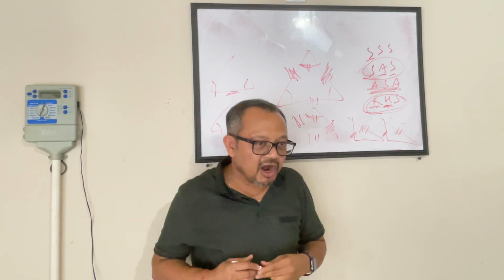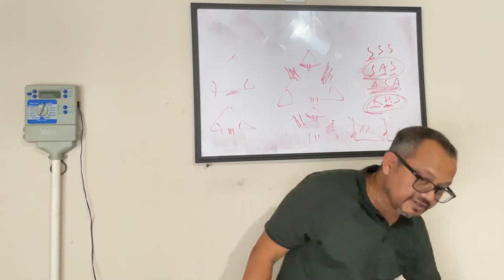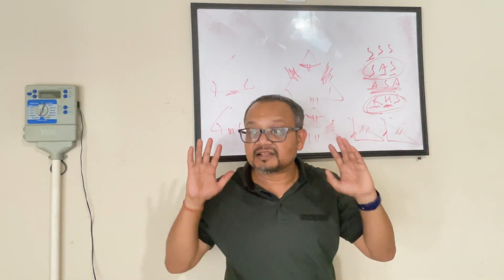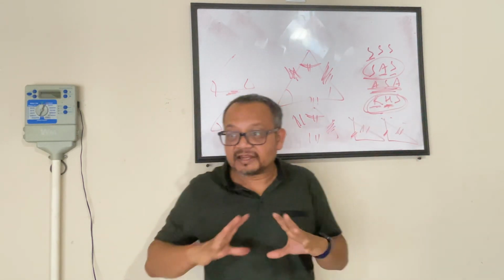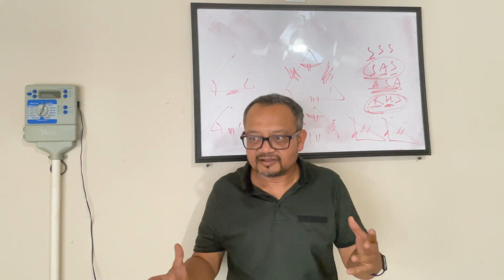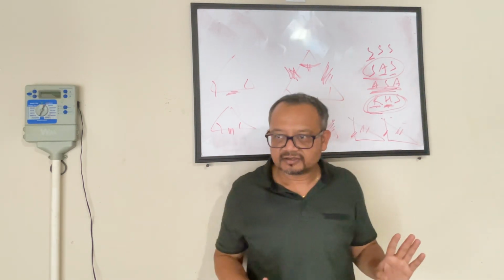And again, congruent looks like a very heavy word. In simple terms, when you say congruent, that means you're saying they are exactly the same. Meaning that once you find that they are congruent, then every property is matching. When I say property of a triangle, I'm talking about sides and angles. That's it.